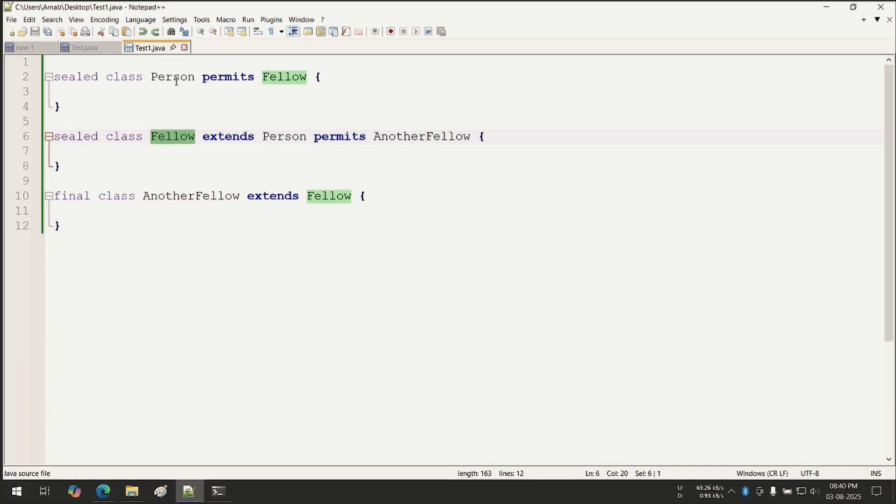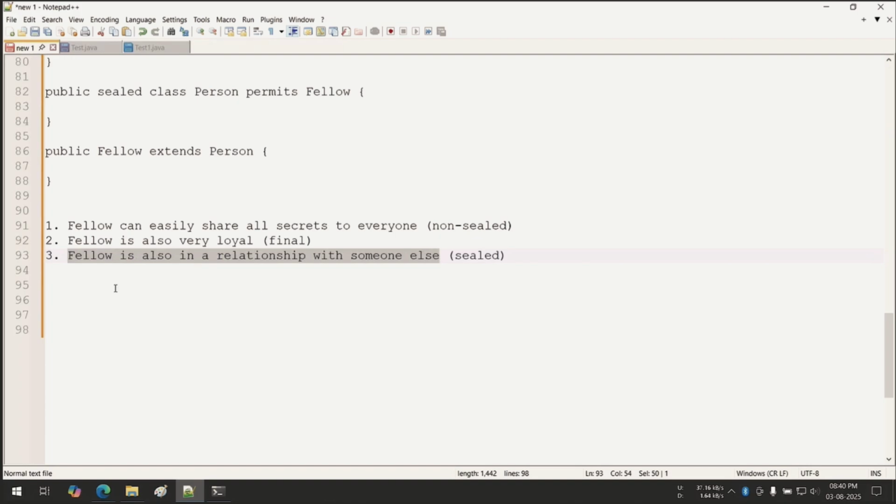That means the person is thinking the fellow is in a relationship with me. That means I am in a relationship with the fellow. Another fellow is thinking I am in a relationship with the fellow. But can you see the behavior of the fellow? Accepting person, but permitting another fellow. Yes or not? In real time, what is the usage?